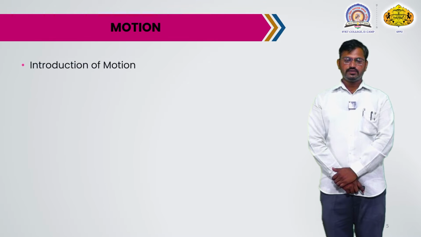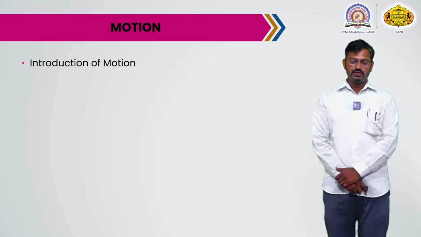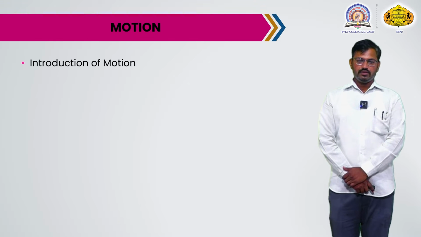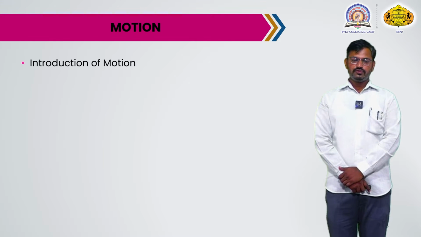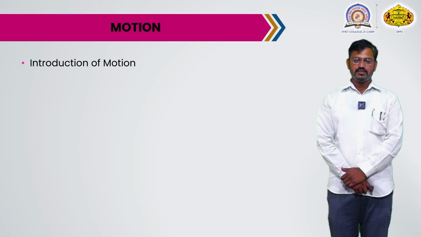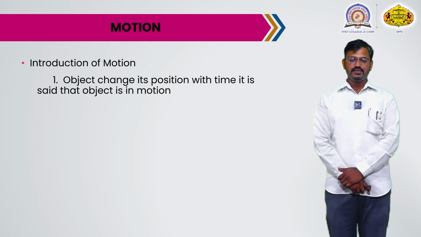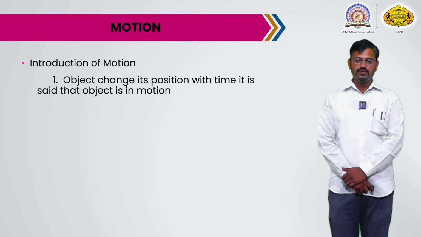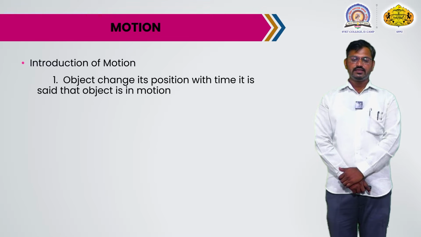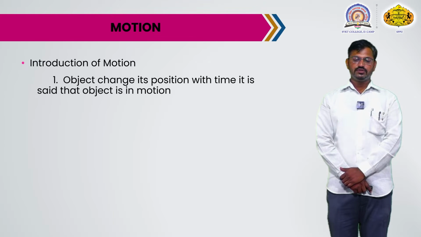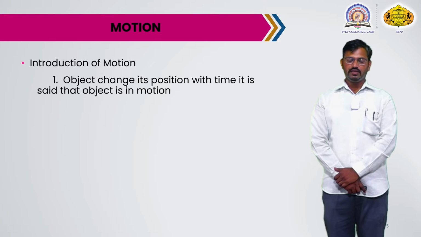Motion. What is motion? First, when an object moves from one place to another place, it is called motion. If an object changes its position with time, it is said that the object is in motion.